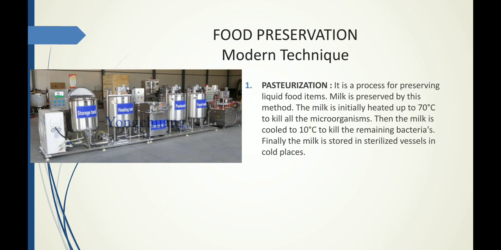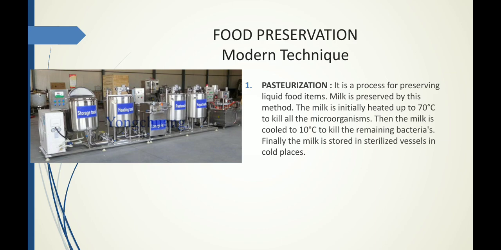Here, in the cooling chamber, the temperature is 10 degrees Celsius. The milk is sent into the cooling chamber so that it can avoid the growth of further microorganisms. So the purpose of the cooling chamber is to avoid the growth of remaining microorganisms.